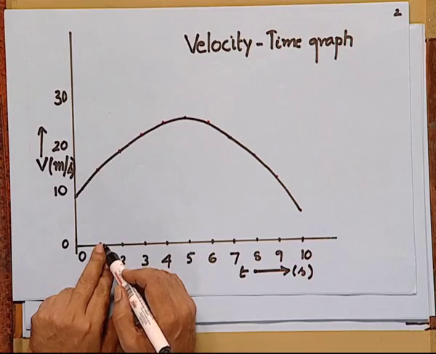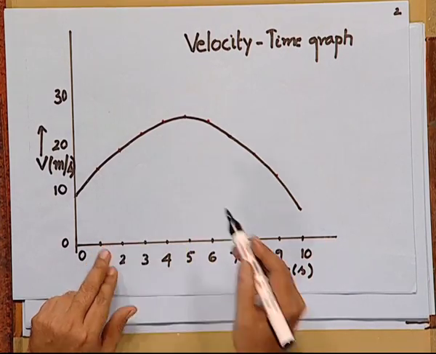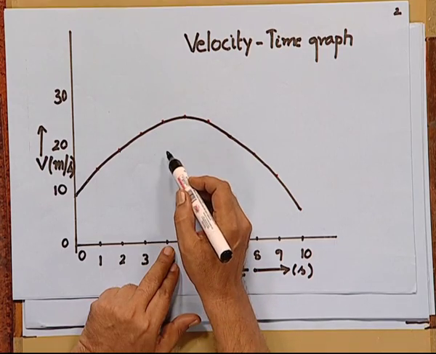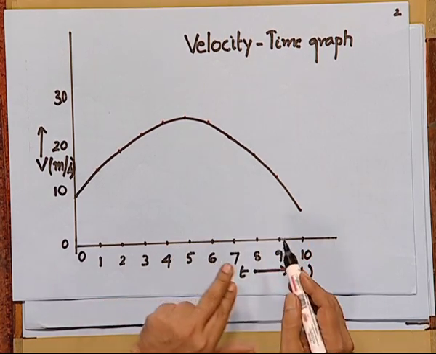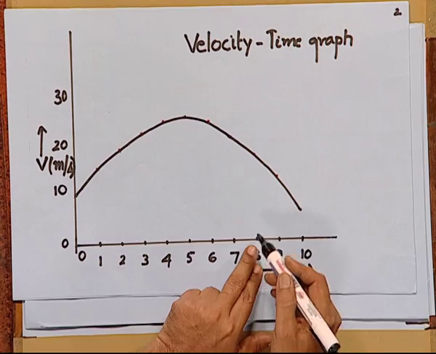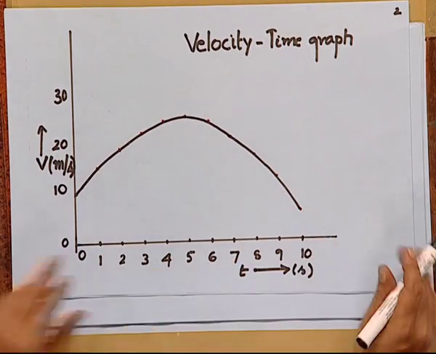Now, the data of velocity as a function of time is plotted in the graph. Please look at this graph, velocity time graph. At t is equal to 1 second, the velocity is 15 meters per second. At 4 seconds, it is 23.5 meters per second. At 8 seconds, it is 17 meters per second.